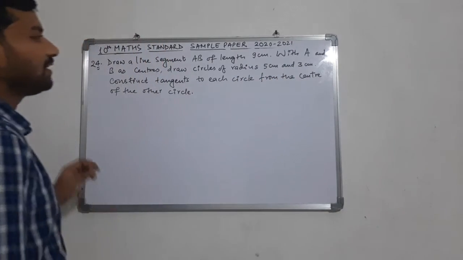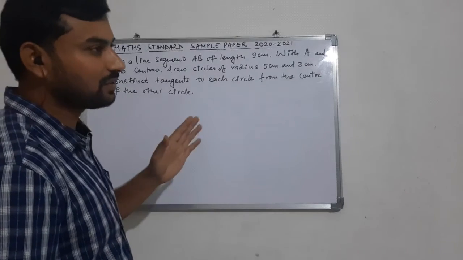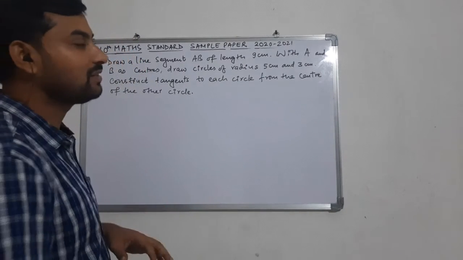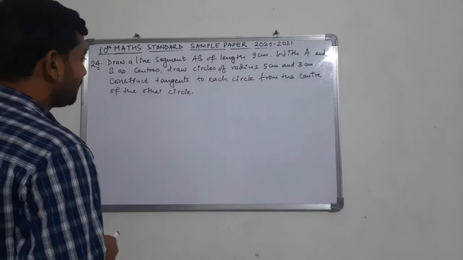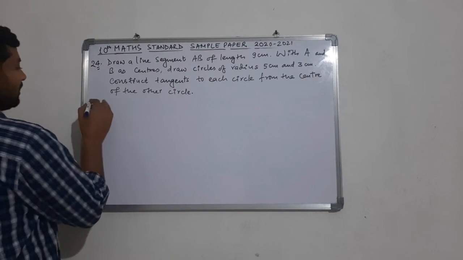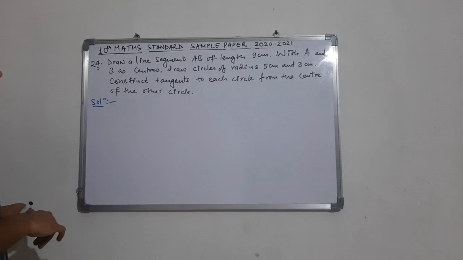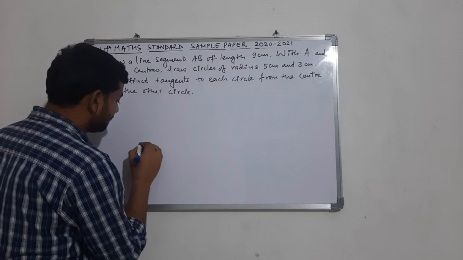Then from the center of the first circle, we have to draw a tangent to the second circle, and from the center of the second circle, we have to draw a tangent to the first circle. So it is a very simple question, a direct question based on construction. First of all, we have to draw the line segment here.